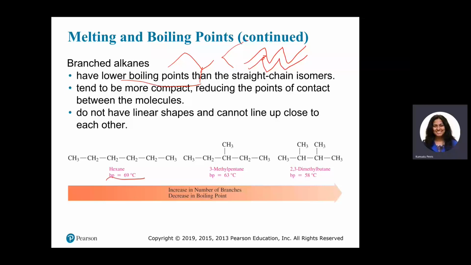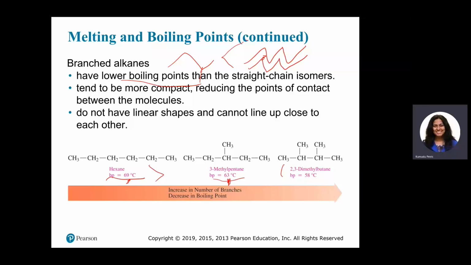So this hexane is a straight chain of 6 carbons. 3-methylpentane is a branched alkane which also has 6 carbons, but its boiling point is lower than the boiling point of hexane.